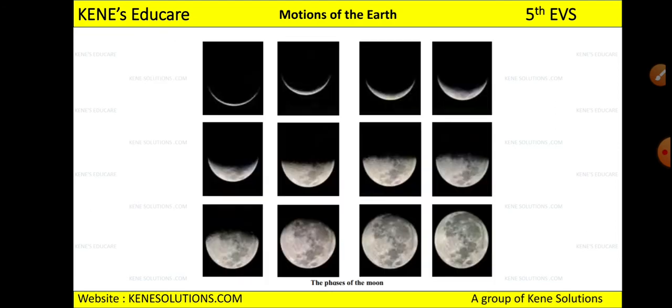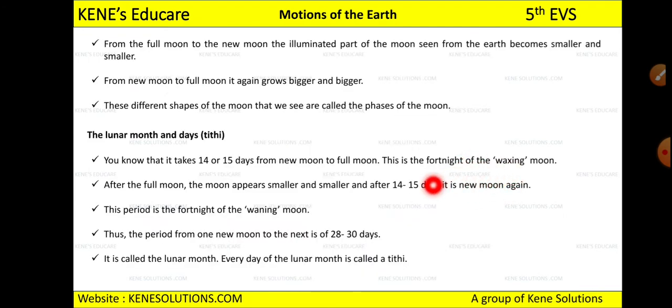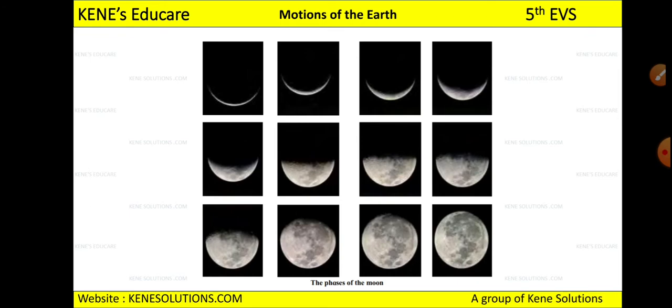Okay. Now see, these are the phases of the moon. This is how you can see in the sky, right? You can see, first you will see that it is so small, then you will see the size has increased, then slowly it will become a full moon, right? You might have seen this. So I'll give you one work. You have to observe the moon for at least 15 days, okay? Because it takes 14 to 15 days to become a new moon and full moon, right? So at least 14 to 15 days, every day you have to just have one look at the moon, okay?